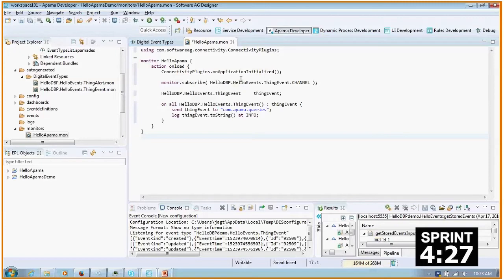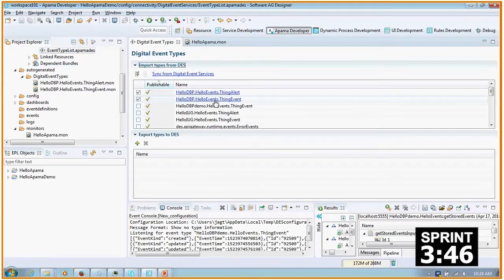While Jay is doing this, let me explain a little bit of what Apama does. If you think of a database, you have data at rest, and then you fire queries at that to get subsets of that data out. Apama is the other way around. The query is there all the time, and then you fire data at it, and it looks for patterns in that data and then emits new events when things match the queries that are running all the time. So this little bit of code is just going to push the events it's receiving, the thing event, directly into the Apama query engine. That's the only bit of boilerplate code needed.